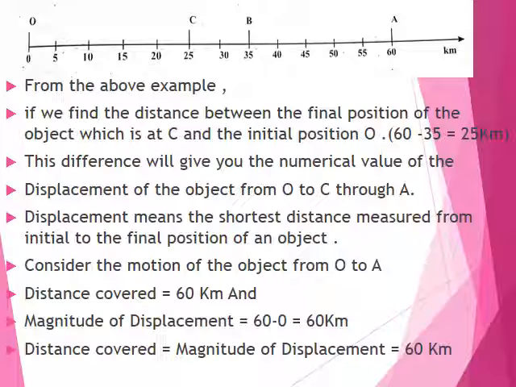But as it is not moving further, it is there at A. So what is the difference between the initial point and the present position, that is at A? So here again the magnitude of displacement is 60 km. So here in this case, distance covered equals the magnitude of displacement and is equal to 60 km.